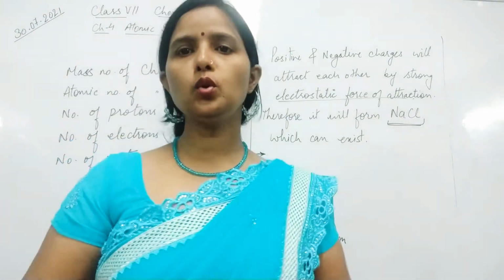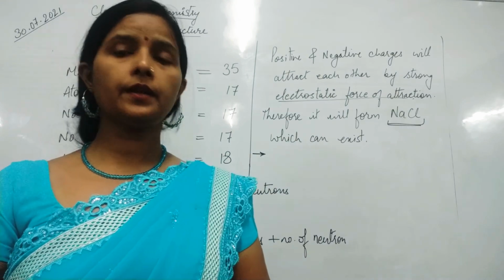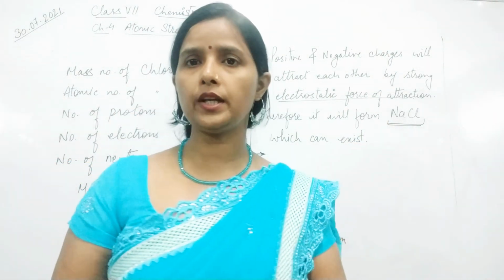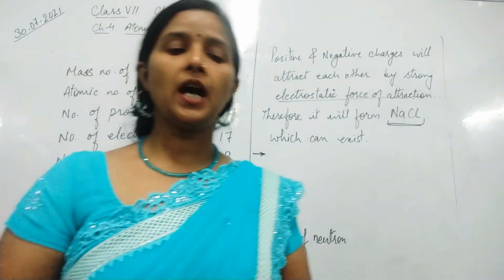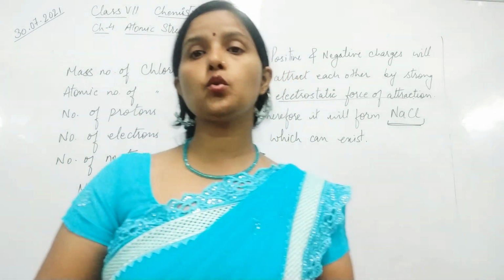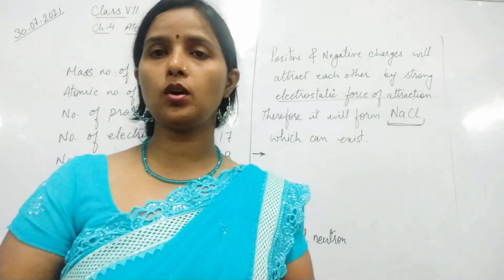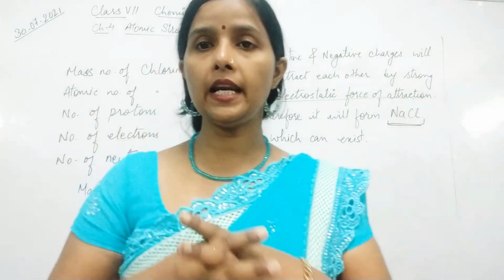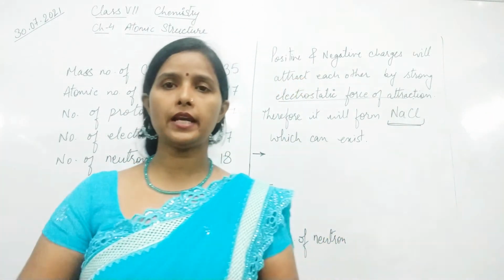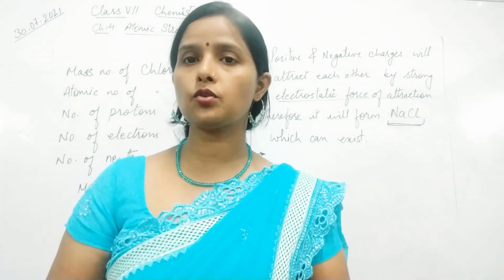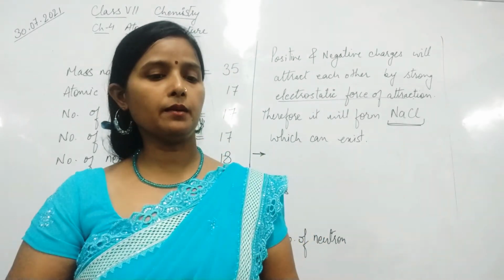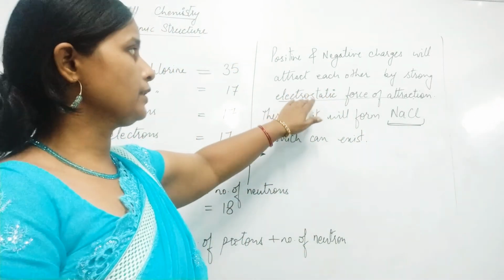Now one more point is very important here: the bond formed between sodium and chlorine is called an ionic bond or electrovalent bond. Why electrovalent? Because the valence electrons are chemically combining with the electrostatic force of attraction.